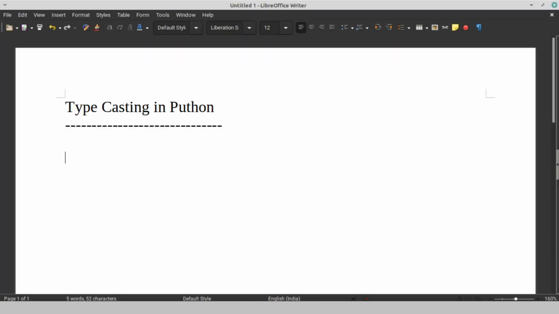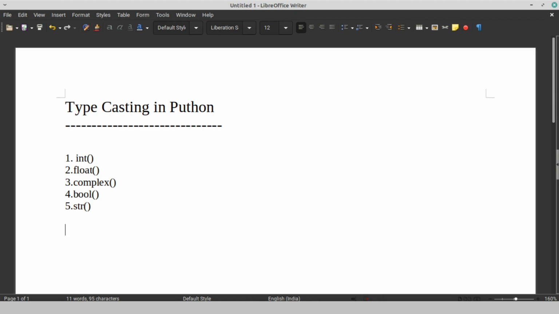The first one is the int function. The second one is float. This function is for the floating type. The third one is complex. This is for the complex data type. The fourth one is boolean, and the last one is str, but very important. Let's see each function, these are the built-in functions, one by one.